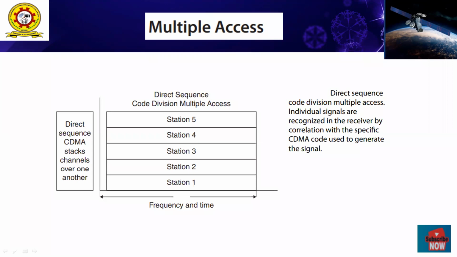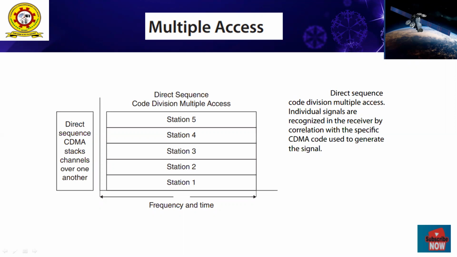In those days, all signals were analog, and analog multiplexing was used at the earth station to combine a large number of telephone channels into a single baseband signal, which could then be modulated onto an RF carrier.